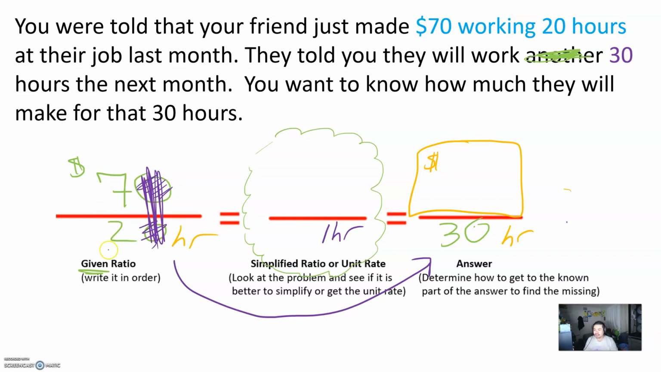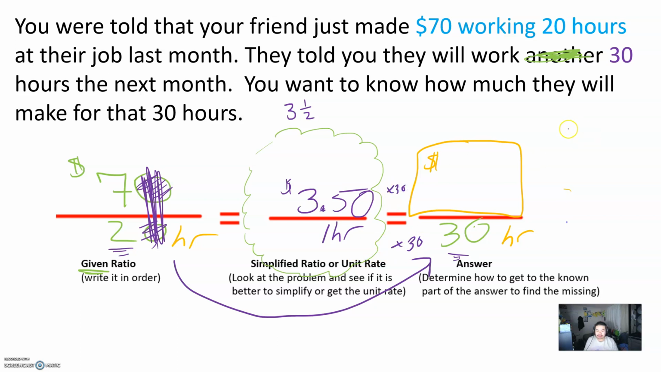So it's like saying I made $7 in 2 hours. Sometimes we can use a simplified ratio to get to this. Like, oh, you might say, oh, 2 times 15 is 30, so you can multiply 7 by 15. But for the purpose of this lesson right here, I'm going to see how much your friend made in 1 hour. So 7 divided by 2 is 3.5. You can write it like 3.5, but to make things easier, I can just use decimals, okay? Or $3.50. Now to make 1 become 30, you times 30.